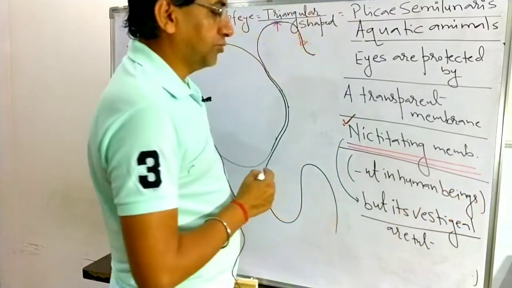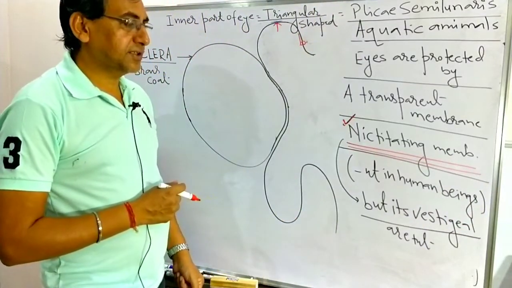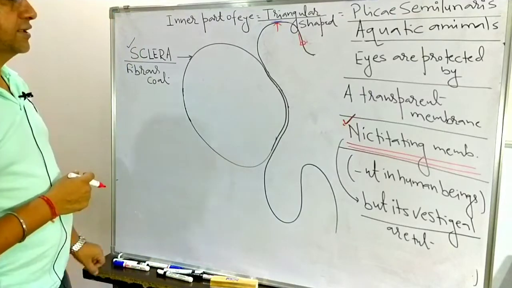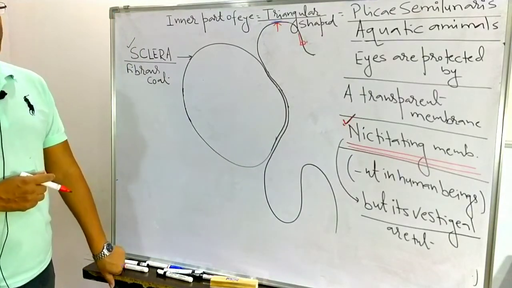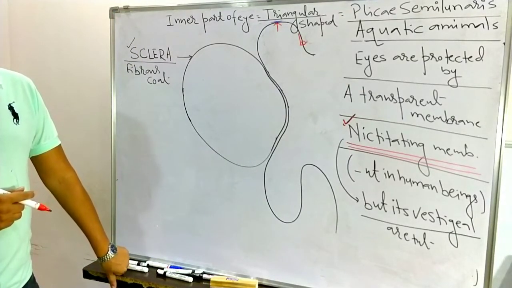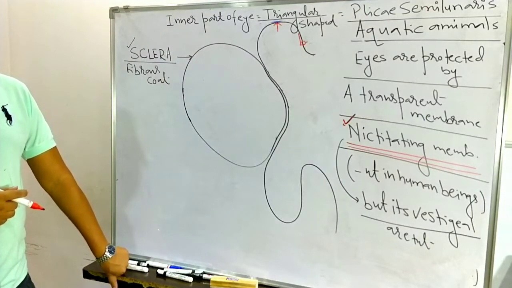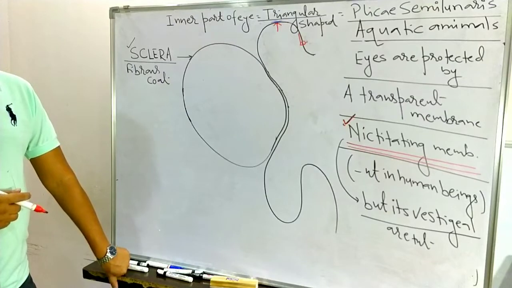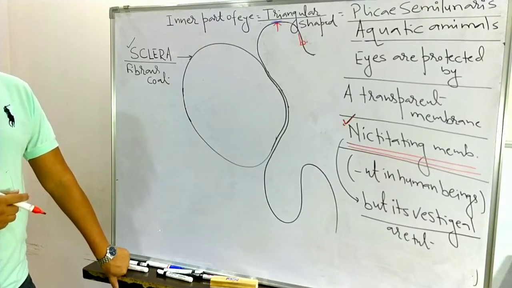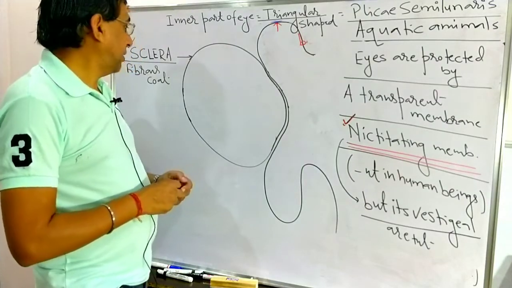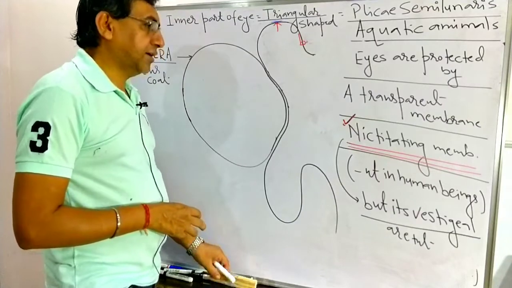It is absent in human beings, but present as a vestigial structure on the inner part of the eye, triangular in shape, known as the plica semilunaris. So this one is about the nictitating membrane and about the sclera here.